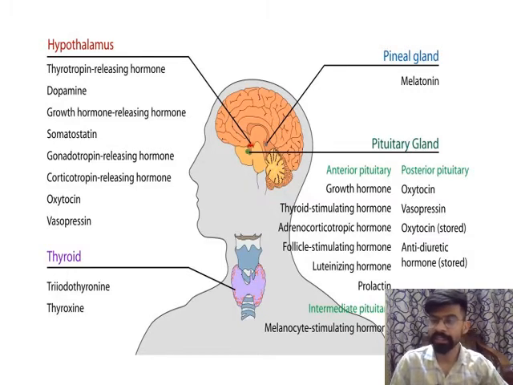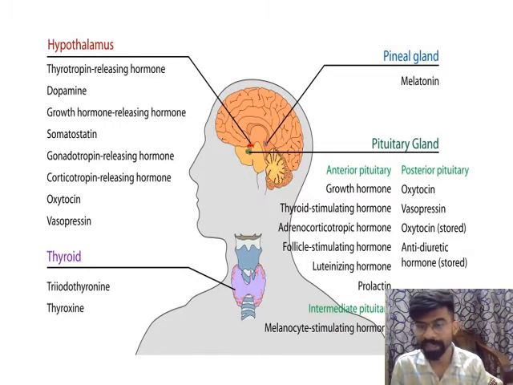Glands are composed of tissues, means tissues combine to form glands, and these glands release some type of hormones. These hormones act on the target, and help to maintain our body for proper growth and proper development. These hormones help for the proper growth as well as proper functioning of our body.